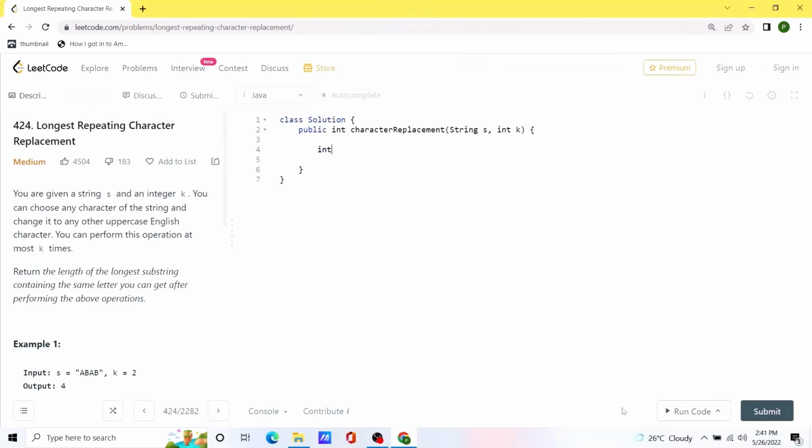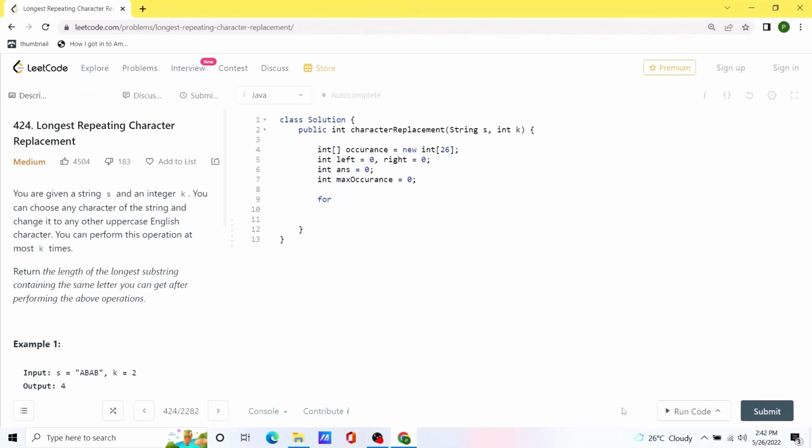First of all, we are going to create an integer array to store the occurrences, and we are going to name it occurrence. Now we will create a few variables. First of all, we will create variables left and right, and initialize them to 0. Now we will create a variable called answer, and initialize it to 0 as well. Also we will initialize a variable called maximum occurrence.